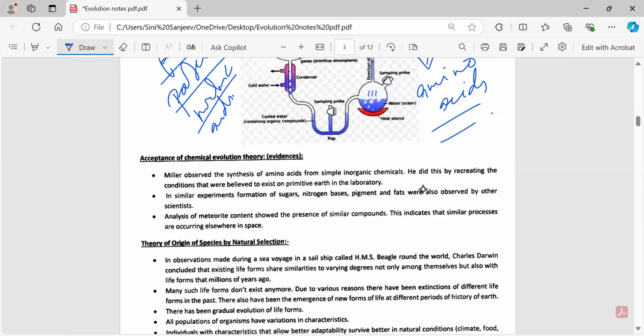Like every other theory, for the acceptance of the chemical evolution theory there were certain evidences which they gave, which was almost like accepting one. So to a certain extent, you can say that this theory originated correctly.